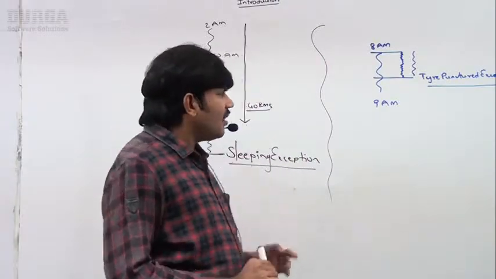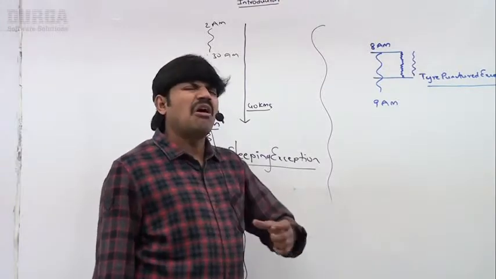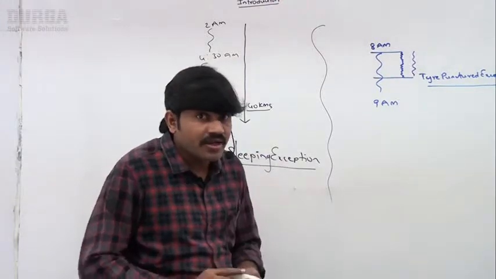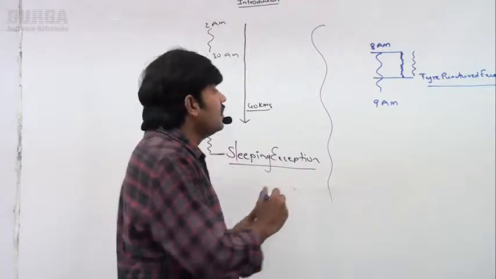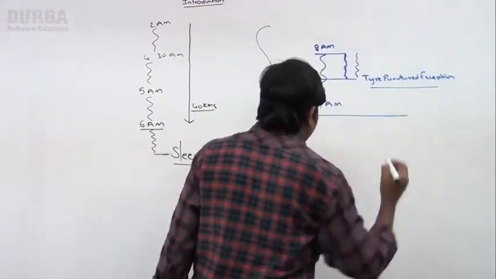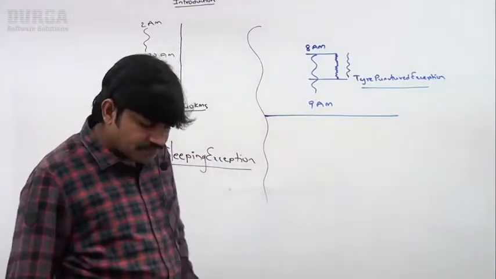Okay, well, sir, now let me go for a small technical example so that you can get much clarity about this one. Sir, what is that technical example? Very, very simple, sir.